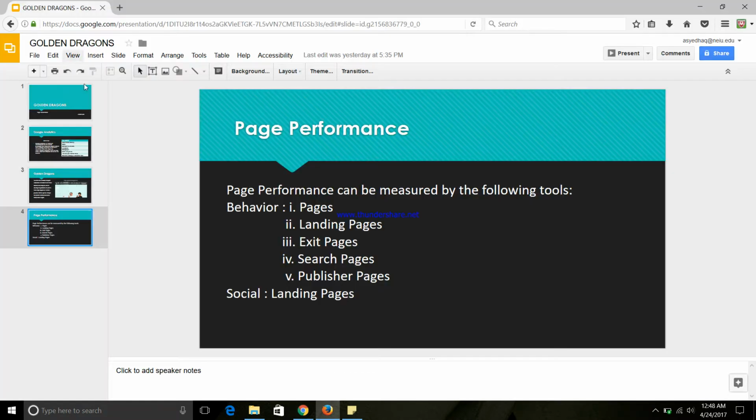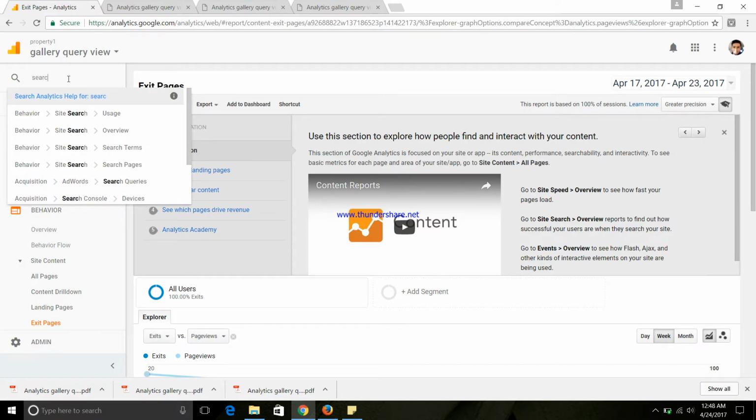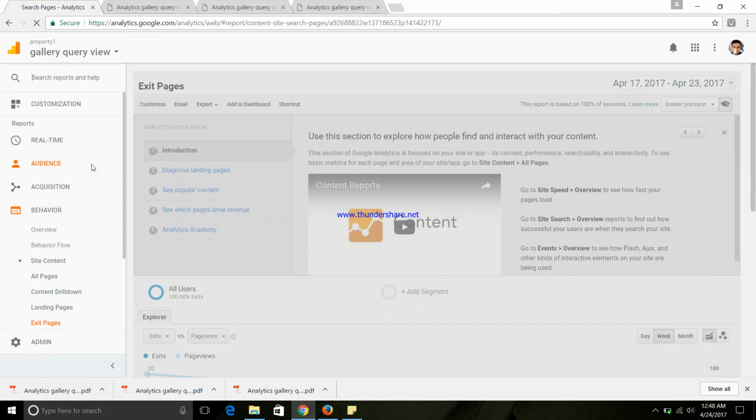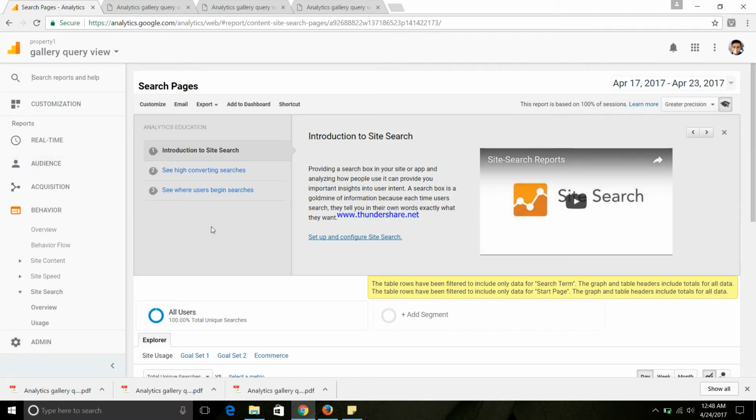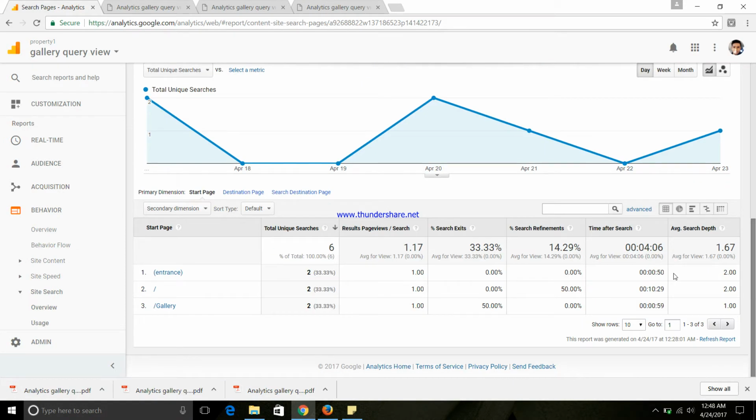Now moving to the next topic, search pages. Search pages are the pages that have been opened by doing various searches. Here we see that by doing various searches, we got to the home page, and then a gallery.